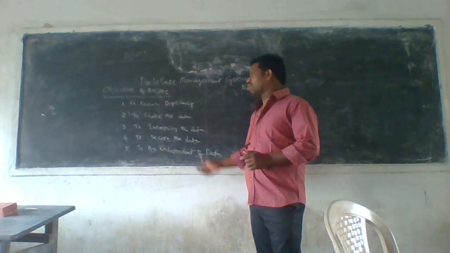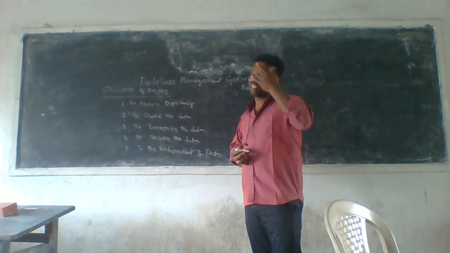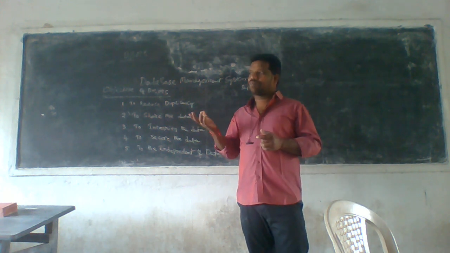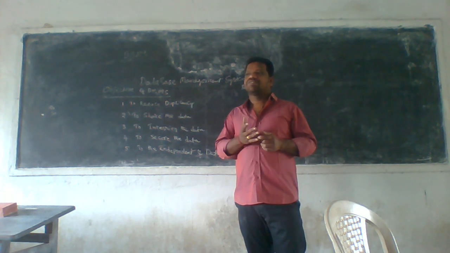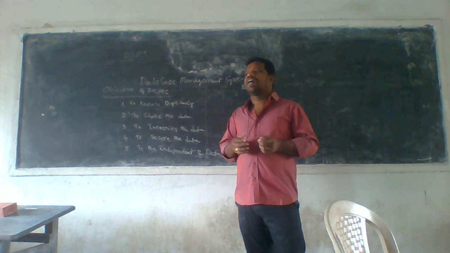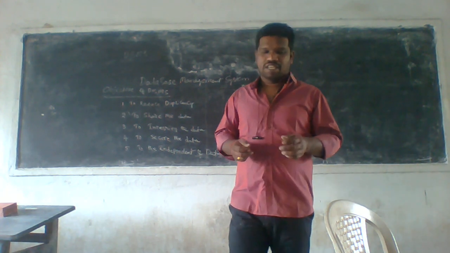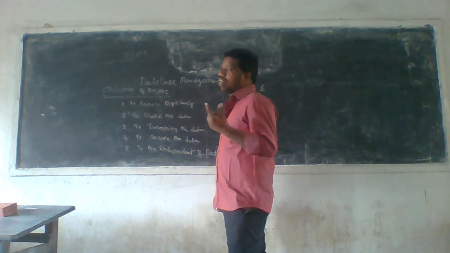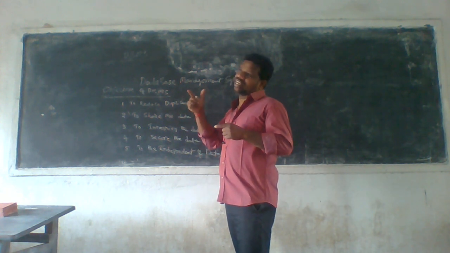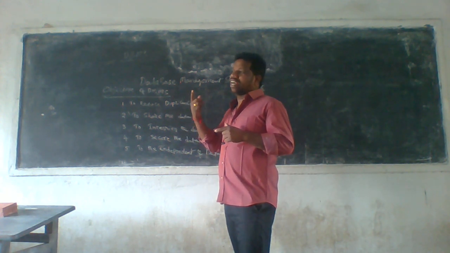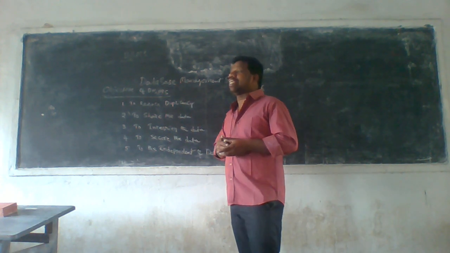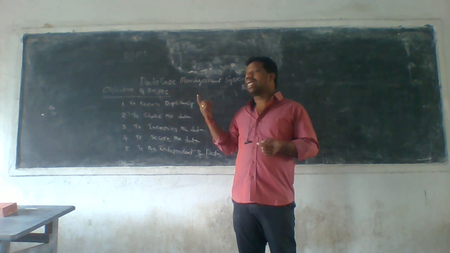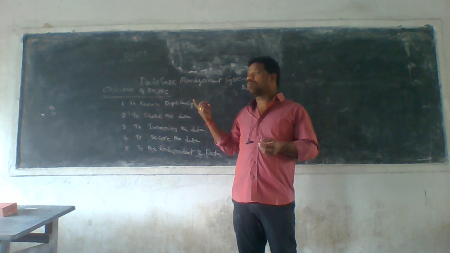Okay, before going to what is a database management system, what does data mean? Data is a collection of records. A collection of any information is called data. Data is used to manage a large volume of projects. So what does database mean? A database is a collection of interrelated data. Interrelated data means a connection within a connection. For example, DBMS is a database management system. The DBMS is a database because the DBMS tells about the data.